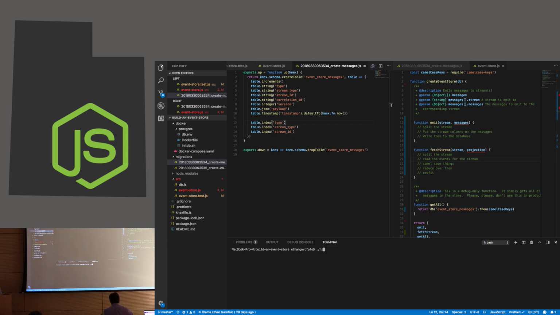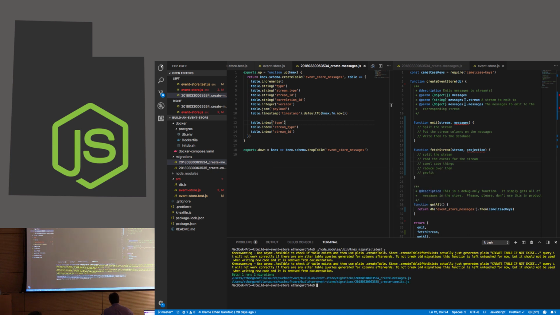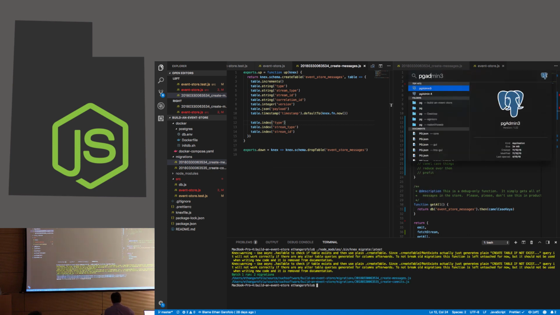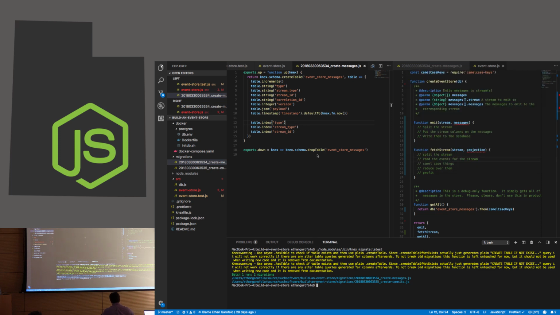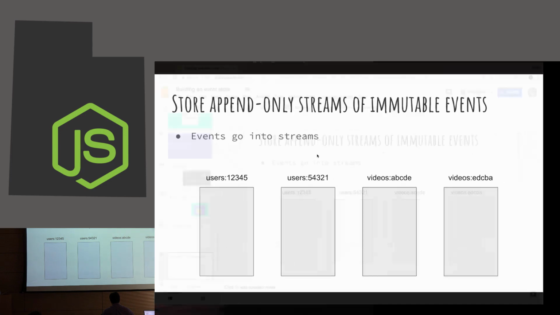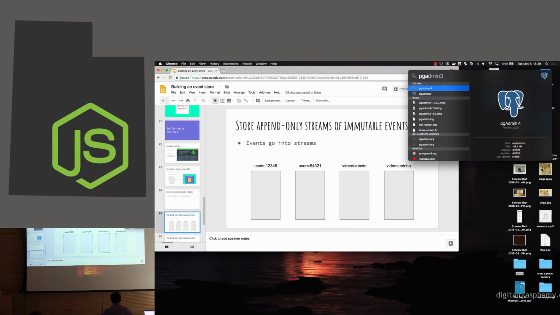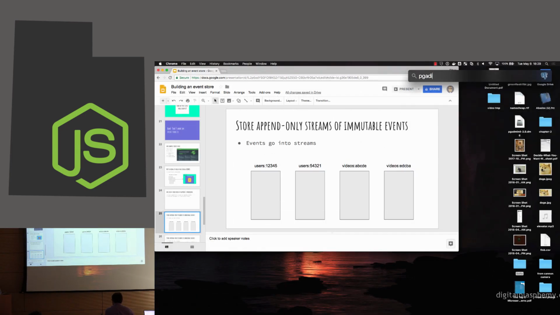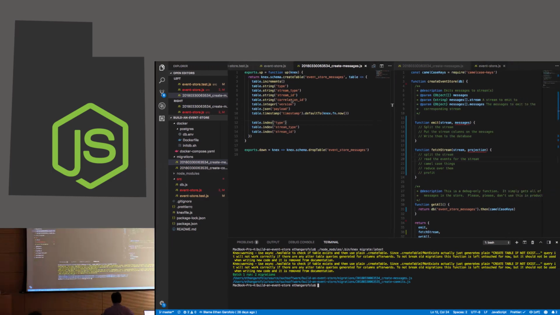So let's go ahead and update our database with this. So I'm going to show you what that looks like now. Hopefully if that loaded. This is weird. Why is it not loading?